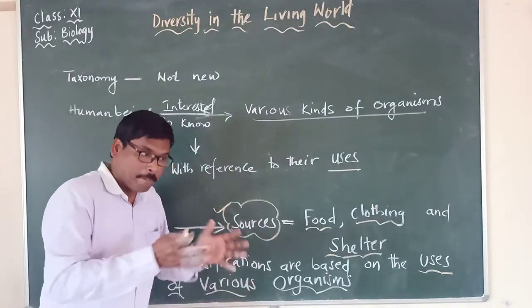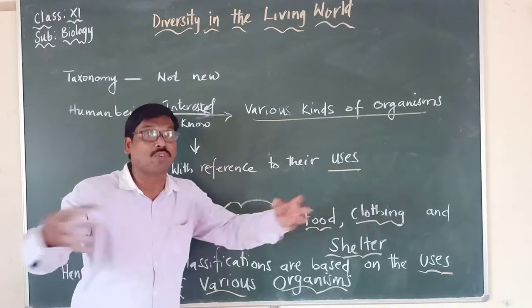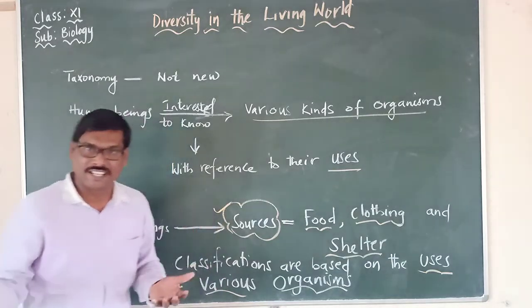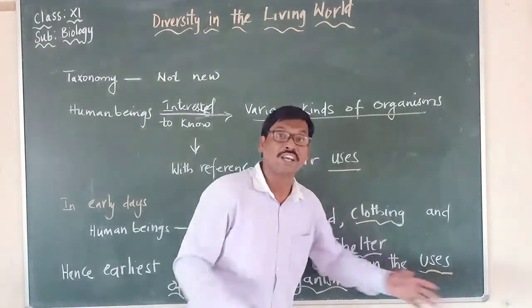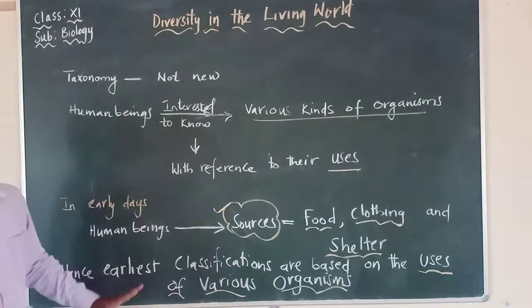Classification is what? Based upon the observable characteristics, we have grouped the organisms into different tags, we say, into categories. Based upon what? Based upon their uses. Based upon their uses, these organisms are being classified and studied.